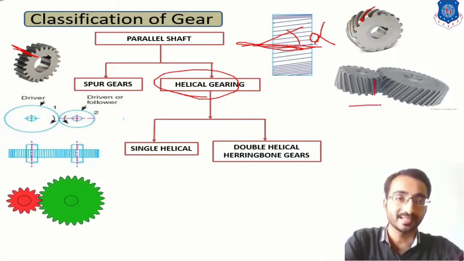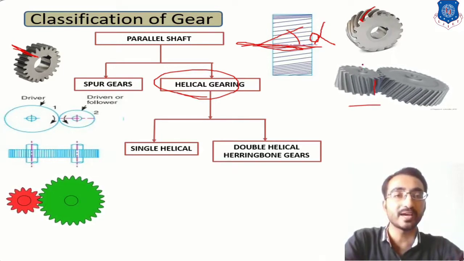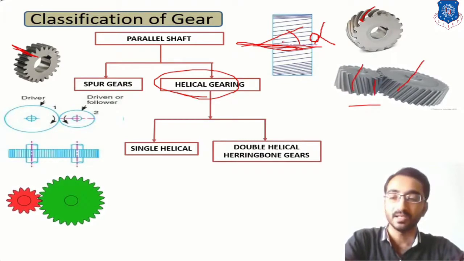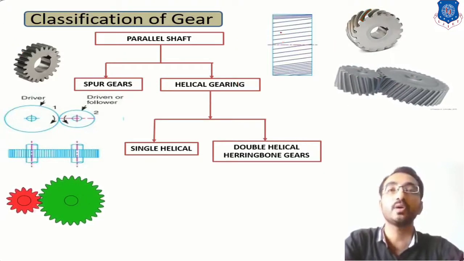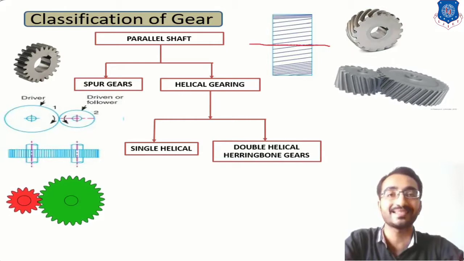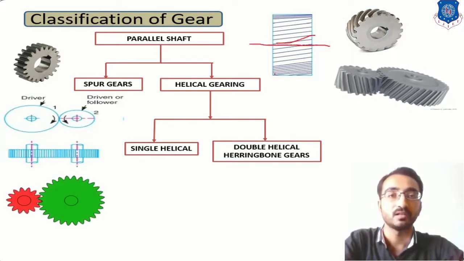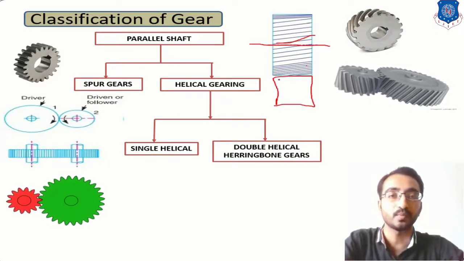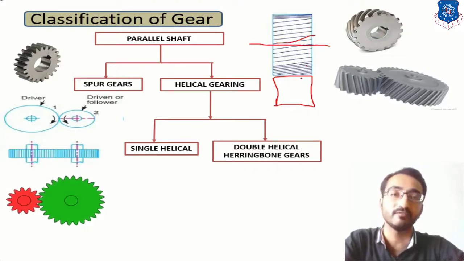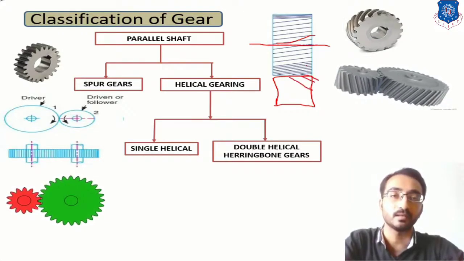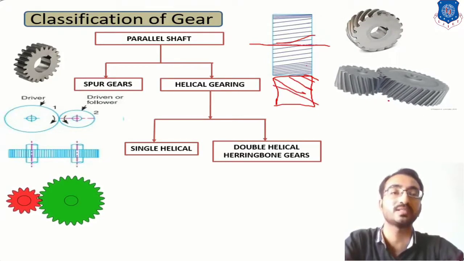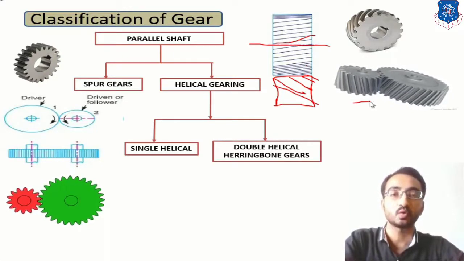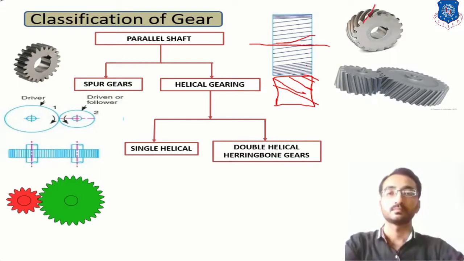Okay, now another point is that over here the profile of meshing gears is of opposite type. For example, if you consider this diagram, then you can refer that with respect to this axis, teeth are cut in this direction. So the meshing gear which you have to engage with this one has to have teeth on the opposite side, in the opposite direction. So over here you have to produce this mechanism in this way to do power transmission exactly.